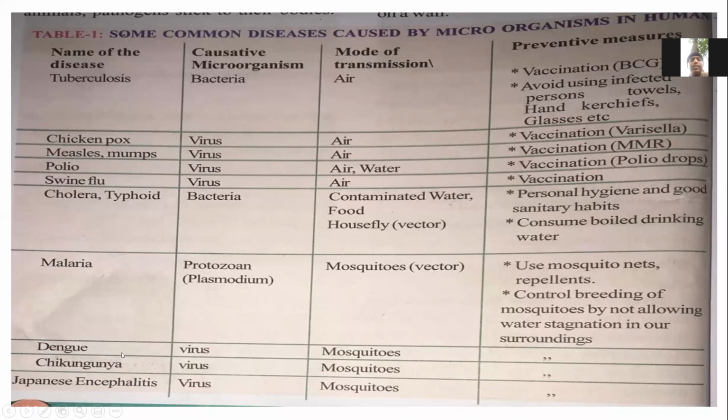Dengue, chikungunya, and Japanese encephalitis: these are all caused by viruses. The mode of transmission is also the same, mosquitoes. And the preventive measures are also the same. We use mosquito nets and repellents and control stagnation in our surroundings.